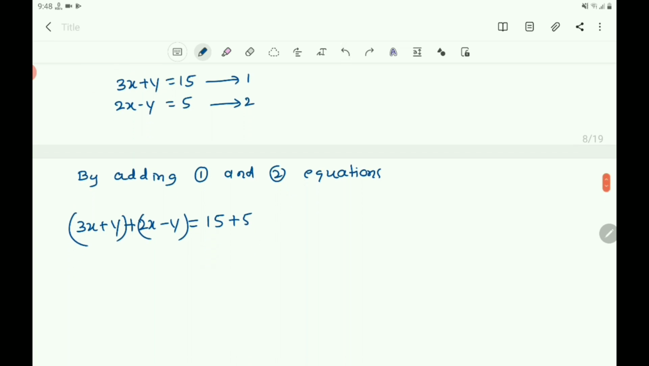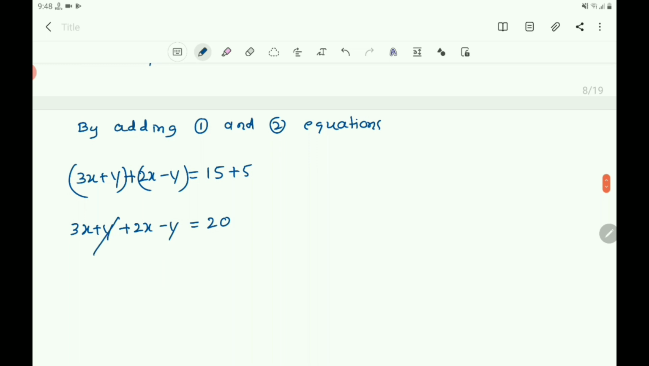If there is a minus, the sign changes after opening the brackets, but here as it is plus, there is no change in the sign. You write it as it is: 3x plus y plus 2x minus y equals 15 plus 5, which is 20. Then you know that plus y and minus y cancel. Add these two. What is the sum of 3x and 2x? That is 5x equals 20.